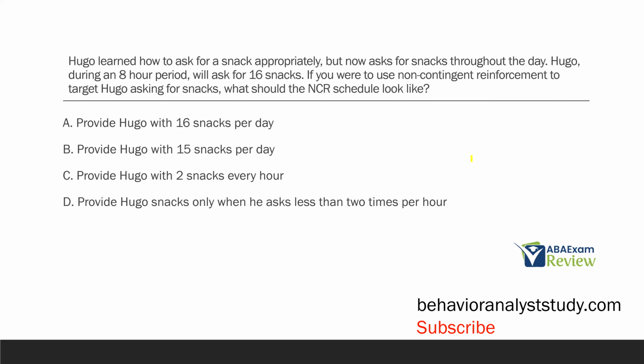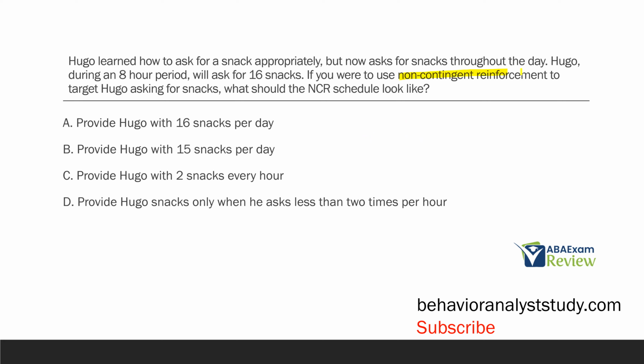Hugo learned how to ask for a snack appropriately, but now asks for snacks throughout the day. Hugo, during an 8-hour period, will ask for 16 snacks. If you were to use non-contingent reinforcement to target Hugo asking for snacks, what should the NCR schedule look like?